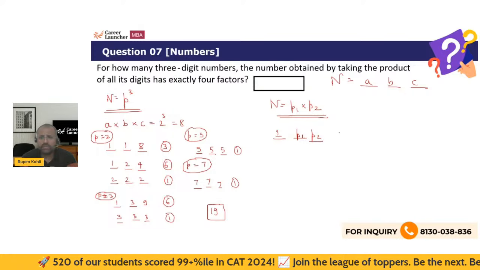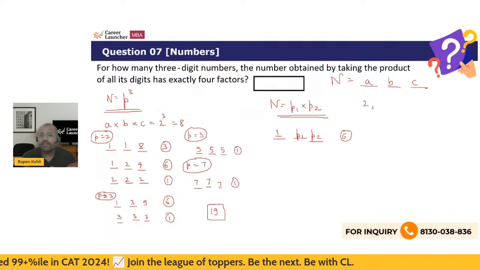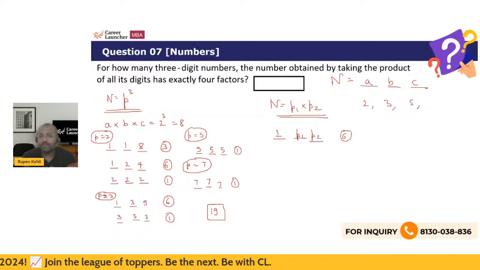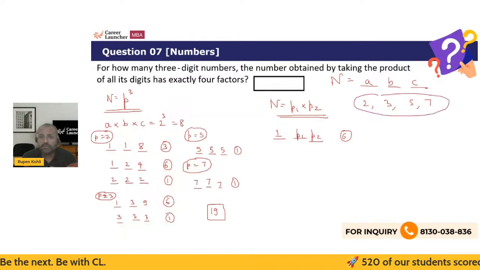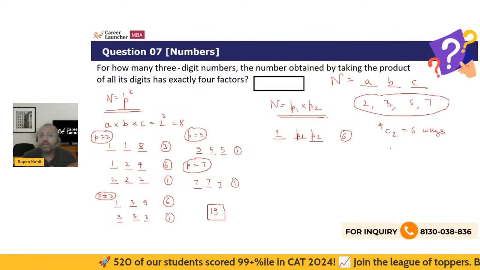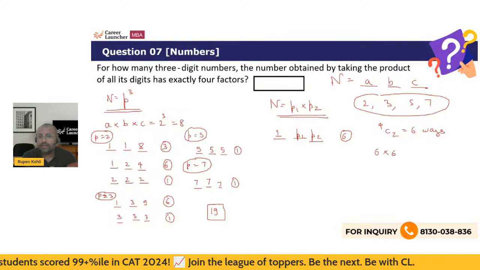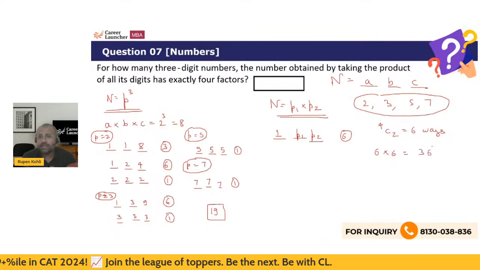So they can obviously be arranged in 6 ways, each of them, because these will be 3 distinct digits. And P1, P2 will be selected from 2, 3, 5, 7. So selection of 2 primes out of 4 primes can be done in 4C2, or 6 ways, and then 6 ways to arrange them. So overall 6 into 6, 36 such numbers will be there.